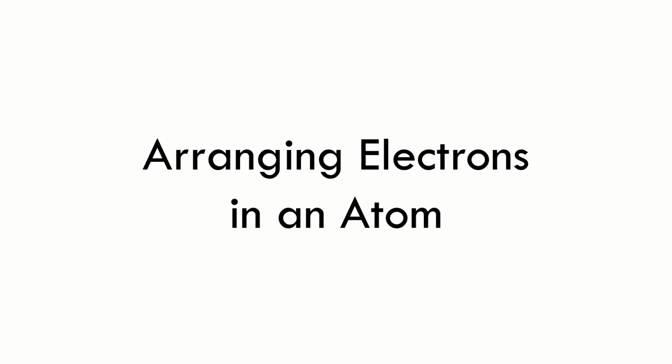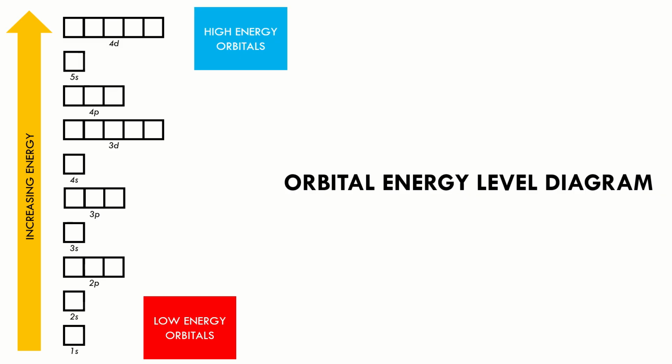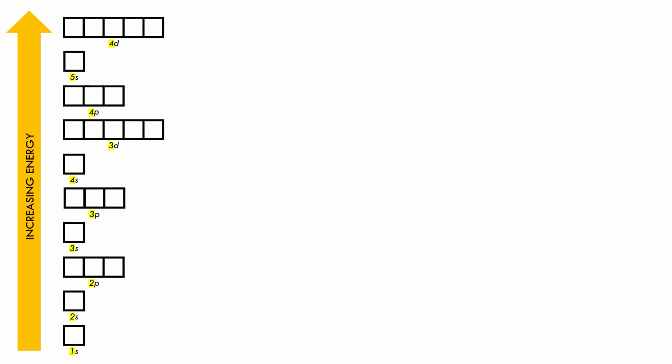Up next, we're going to talk about how subshells are arranged in atoms. We are going to use this orbital energy diagram that shows how orbital subshells are arranged in terms of their energy level. Found here at the bottom are the low energy subshells, and on top we have the high energy subshells. Now, if you notice, there are numbers written to the left of each subshell label.